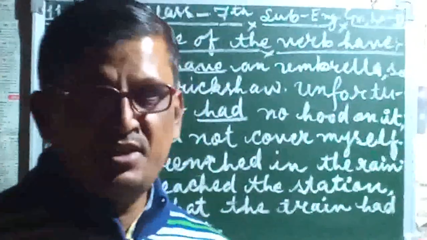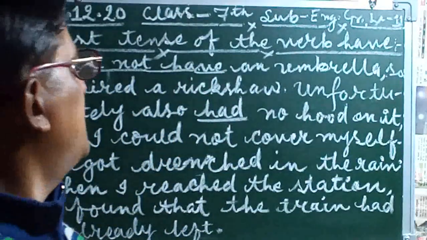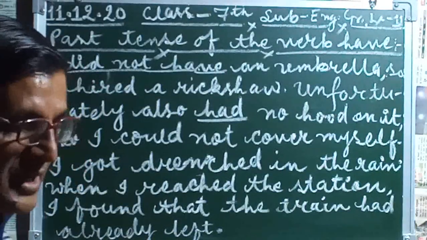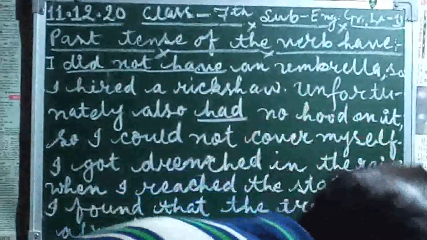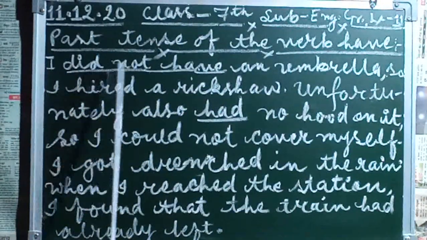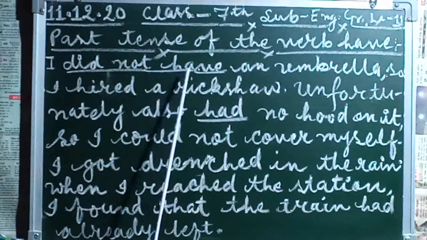So I'm taking one paragraph here, and in this paragraph I have to show you the past tense also. I did not have. What is given here? Have is written.